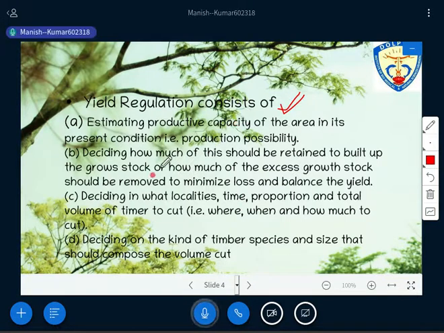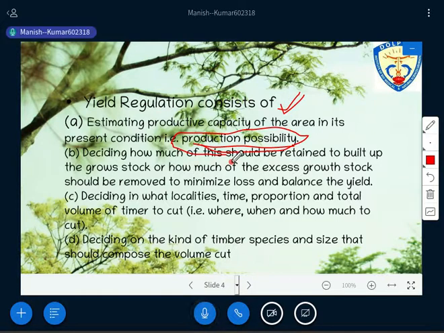So first thing is estimating productive capacity of the area in its present condition. Just look at the statement there, or you can say production possibility. So production possibility means how much amount you are able to extract, how much amount can be harvested. Is it okay?